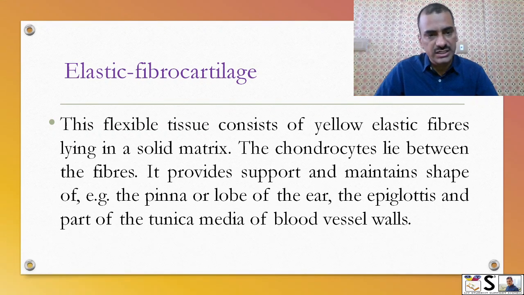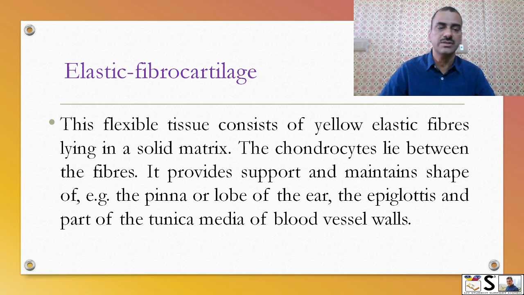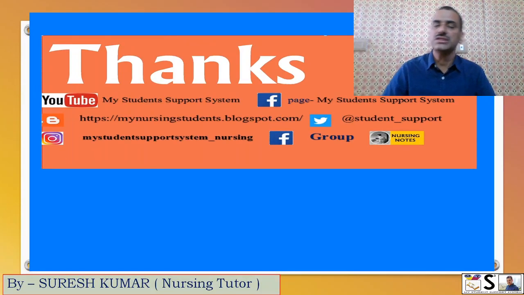Elastic fibrocartilage. This is a flexible tissue consisting of yellow elastic fibers in the solid matrix. The chondrocytes lie between the fibers. It provides support and maintains shape, and it is found in the pinna or lobe of the ear, epiglottis and part of tunica media of blood vessel wall. So this is all about tissue.